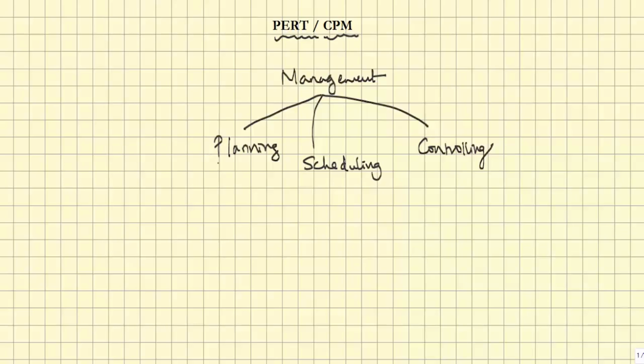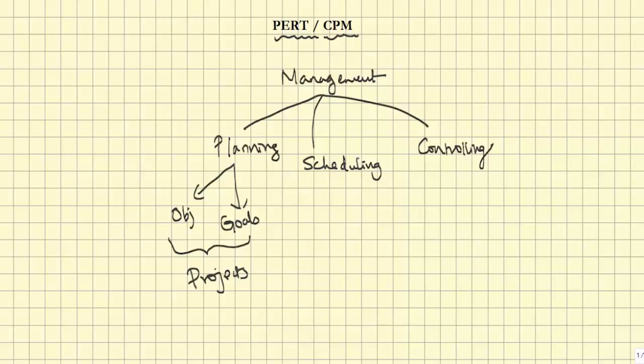So what is planning? In planning you should formulate what is the objective, or what are your goals. So planning involves the formulation of objectives and goals which are subsequently translated into specific plans or which can be translated into projects.